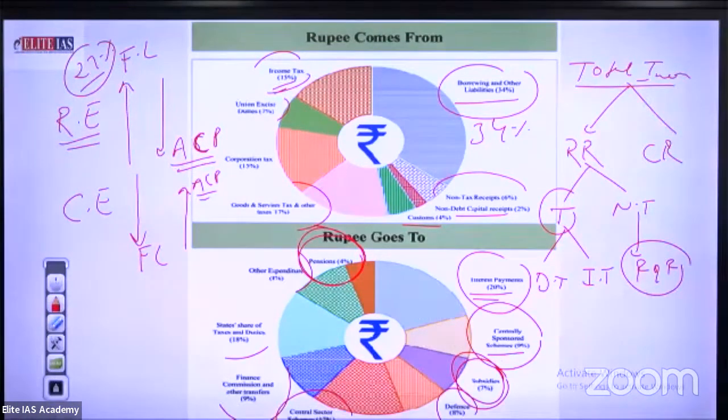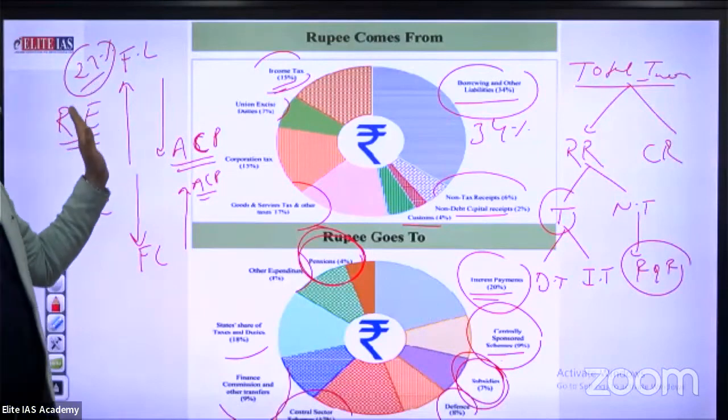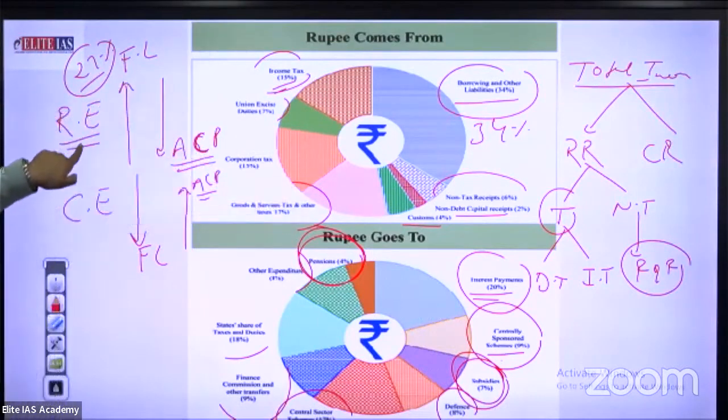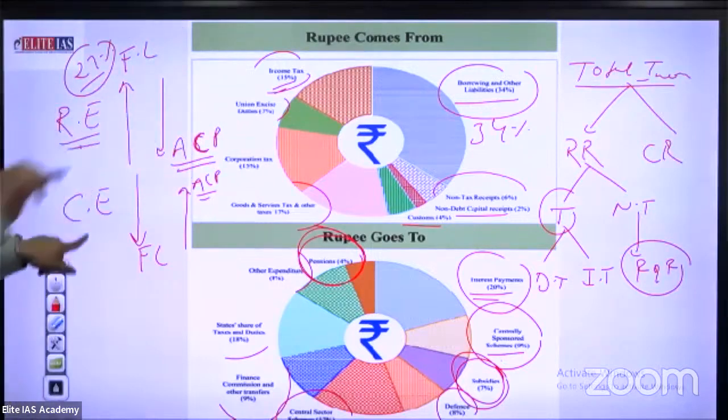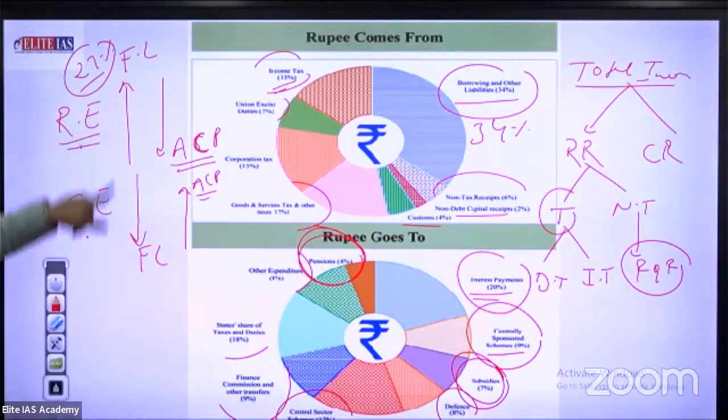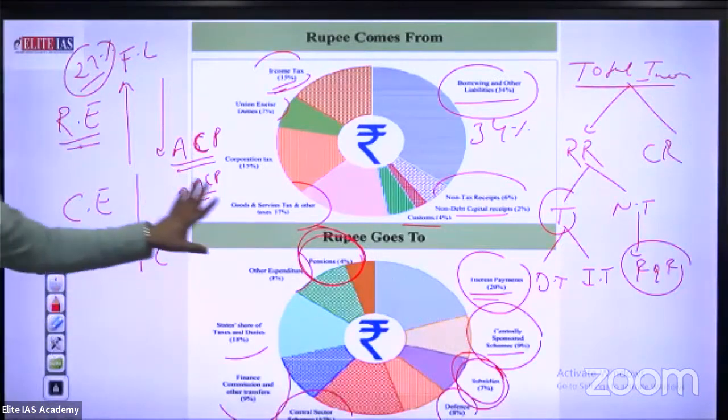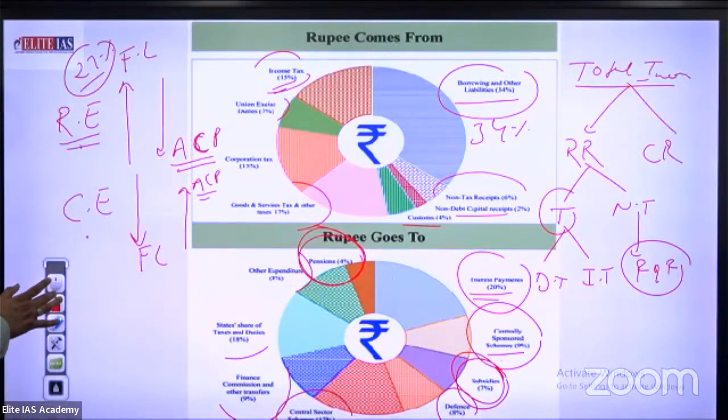So just see the major difference. Return payment of interest comes under revenue expenditure. Return of principal amount comes under capital expenditure. Why? The return of principal amount reduces the financial liability. Clear? Just see our next slide.